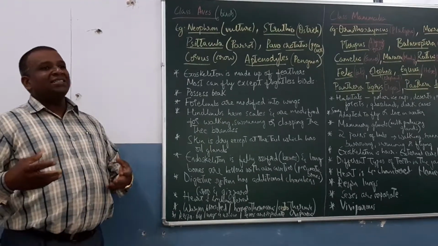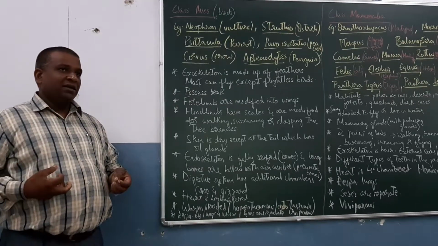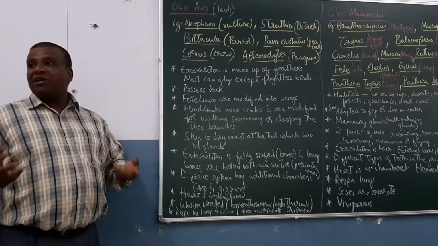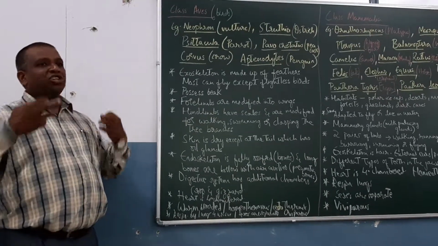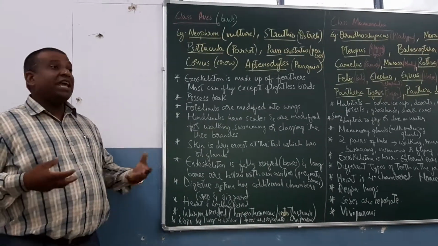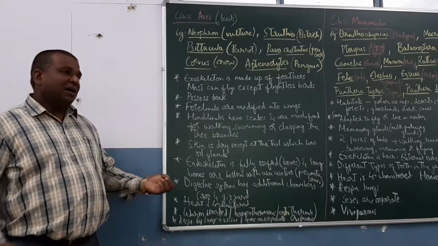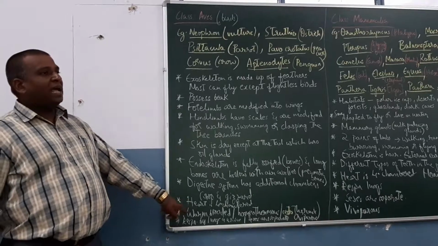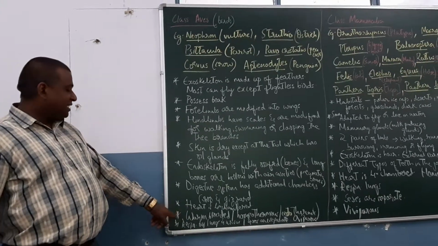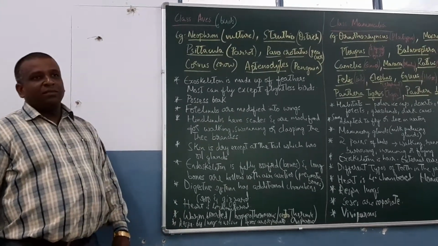Respiration is by lungs, and they also have air sacs, which helps them have better respiration. When they are in flight mode, there will be a gush of air, so the air sacs help in maintaining better respiration. They not only have lungs, but also air sacs in these birds.